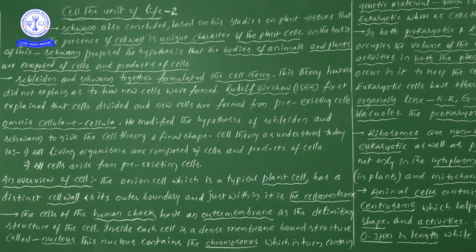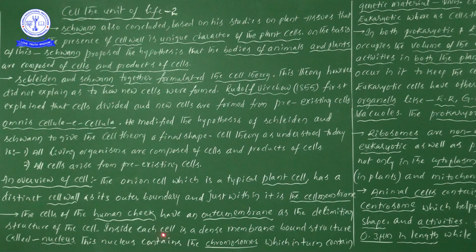Next point: the cells of the human cheek. Human cheek means definitely we come under animals. So the human cheek has an outer membrane as the delimiting structure of the cell. We have already discussed this many times. So in animals, or in the human cheek, the outermost delimiting structure is the outer membrane or cell membrane.